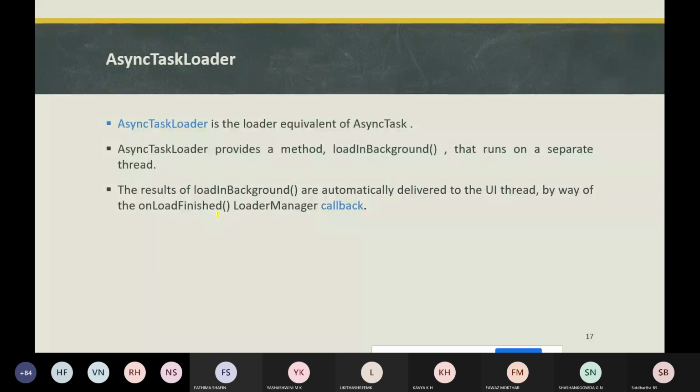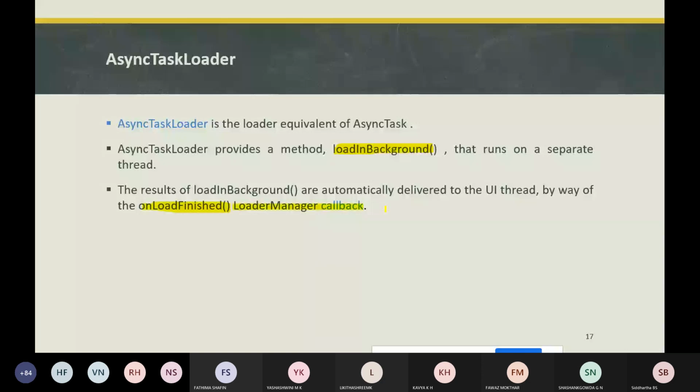Whatever the result from this method, it is automatically delivered to the UI thread by using the onLoadFinished method, which is a LoaderManager callback method.